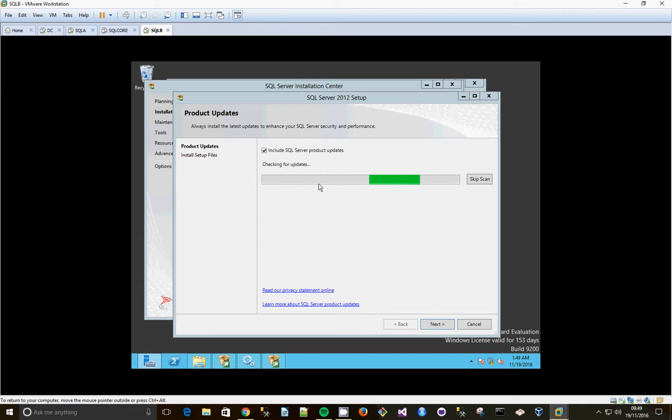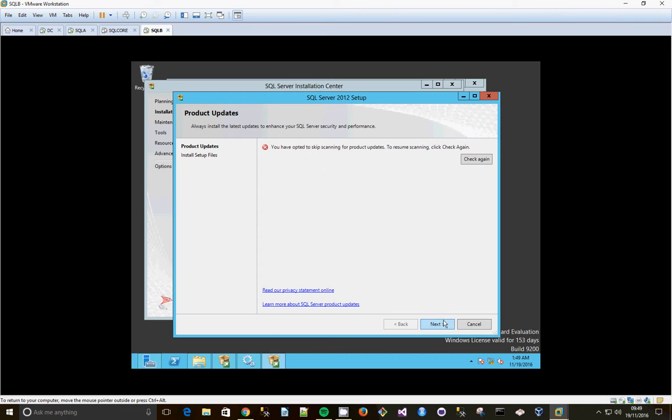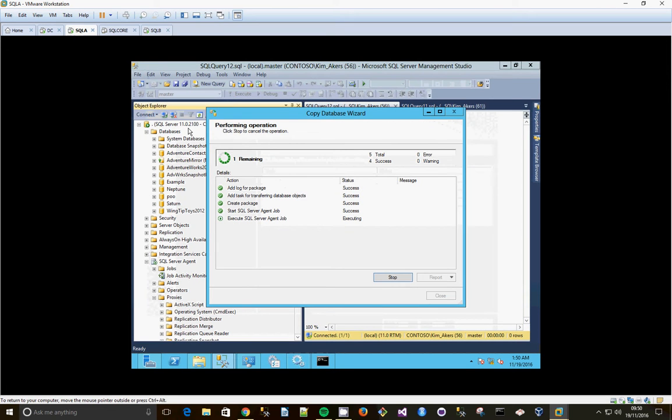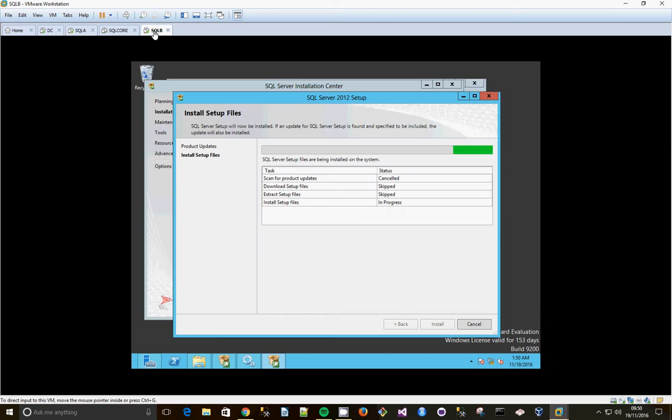Just checking for updates. I'm going to skip the scan because I'm not going to be doing any. Click next. Installing the setup files. That'll take its time. Waiting on both of these tasks to finish now.